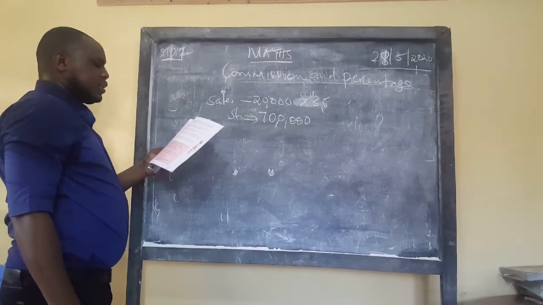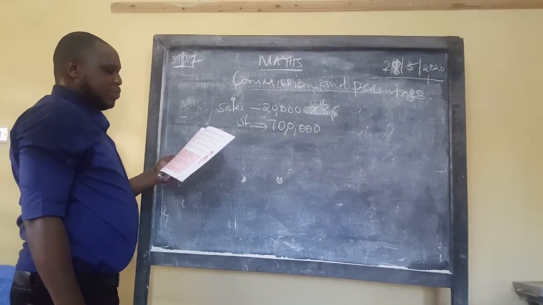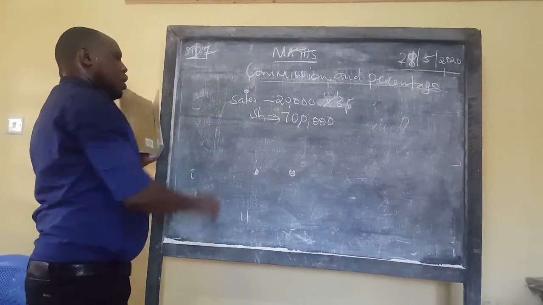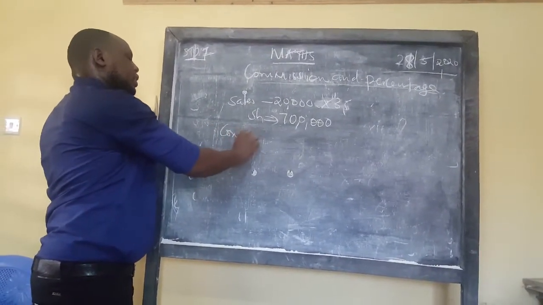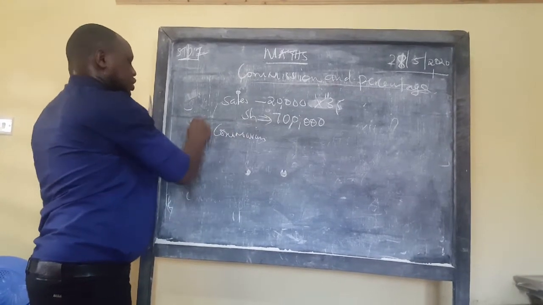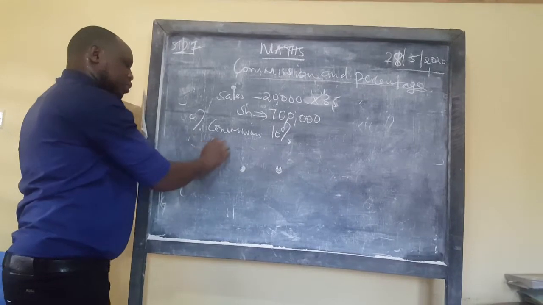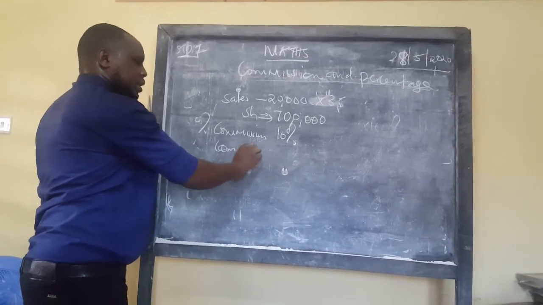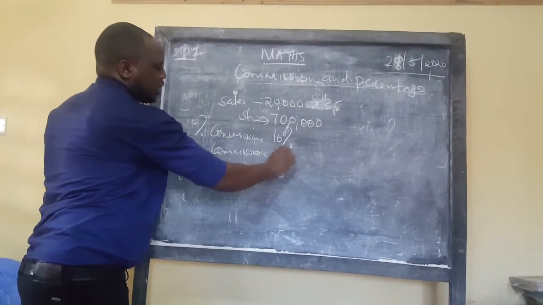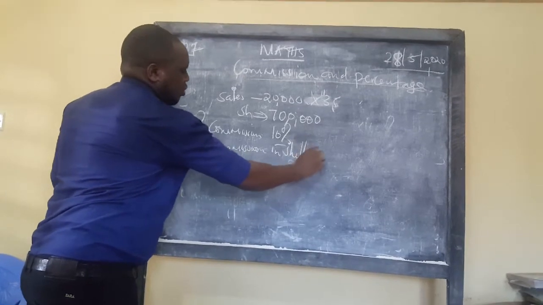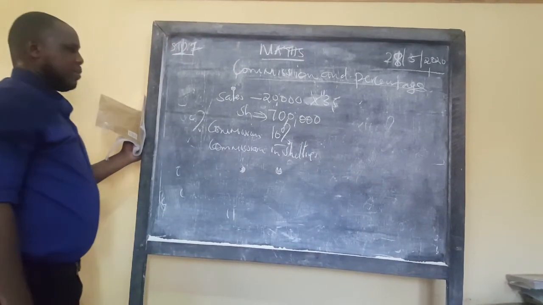If the agent received 10% commission, how much money was this? The percentage commission is 10%, so the question is, what was that commission in terms of money?